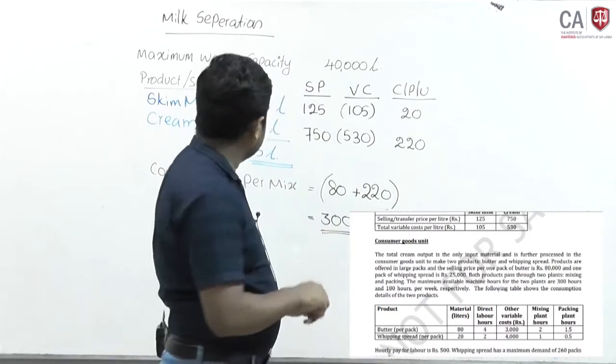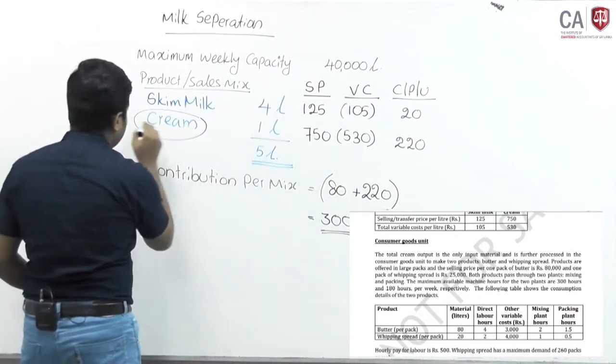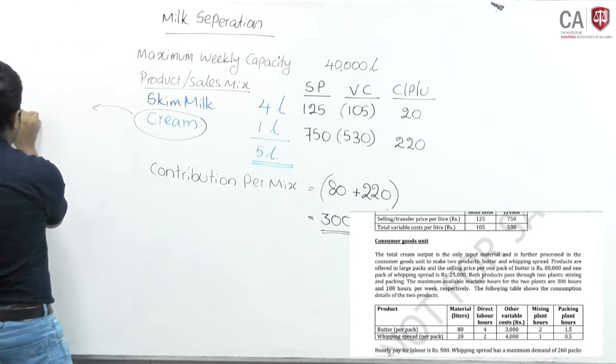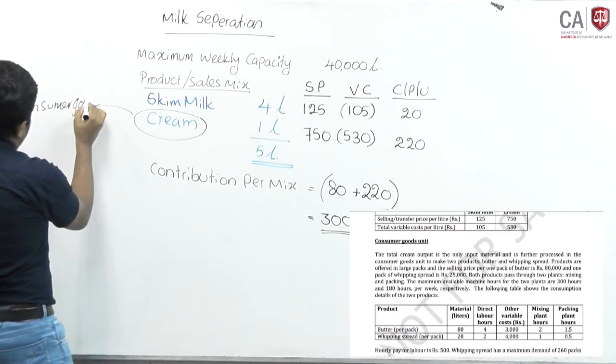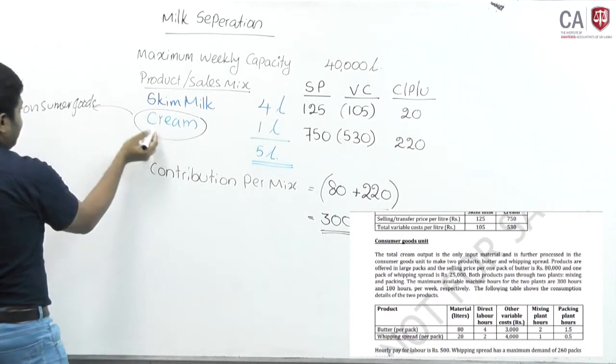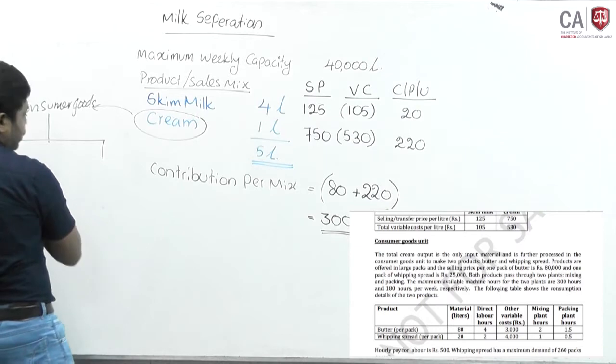Okay. This cream will be transferred to consumer goods unit. Consumer goods, by using this input, they will produce another two outputs.